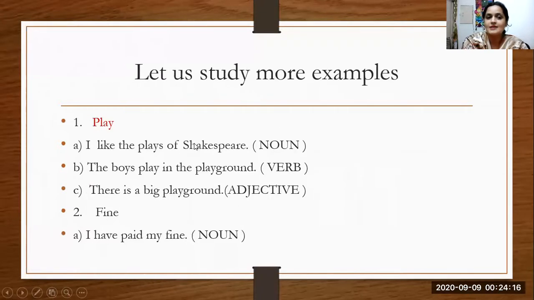So then what is fine as a noun? Fine as a noun is the name of something. Yes, you are thinking rightly. Your teacher says, you were absent yesterday, so bring your fine of rupees 5, of rupees 10, 15. Ma'am, I paid my fine. So here fine is taken as a noun because it is telling the name of something. I have paid my fine. Here fine is used as a noun.